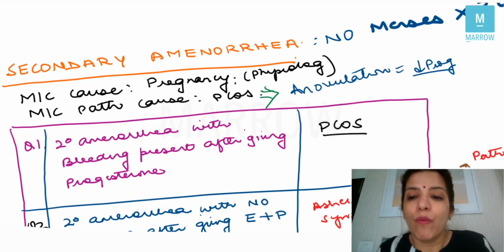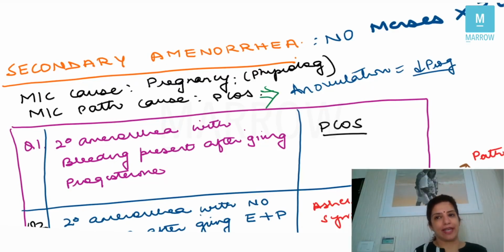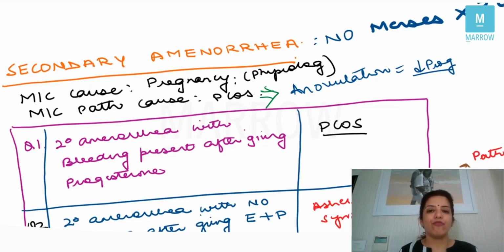Now, how are you going to get questions on secondary amenorrhea? So if your question says that there is a female with secondary amenorrhea with bleeding present after giving progesterone, that means that in that female the progesterone was not there.